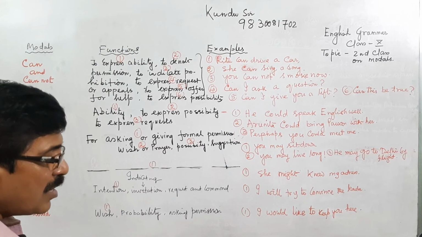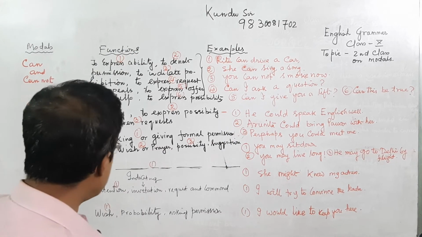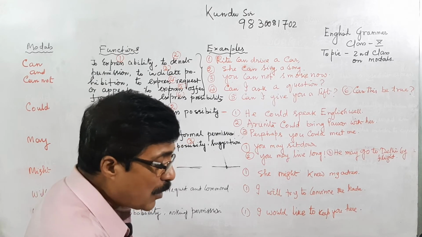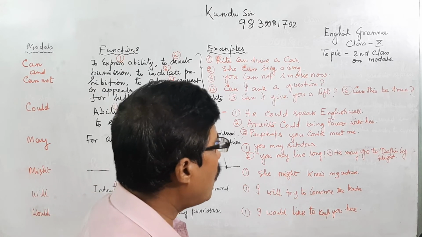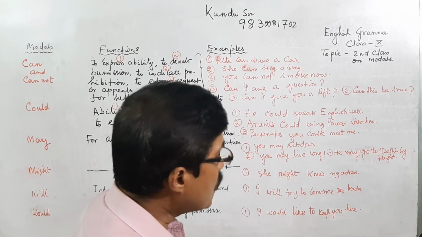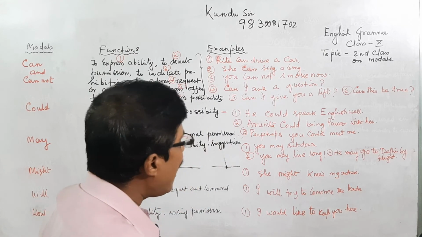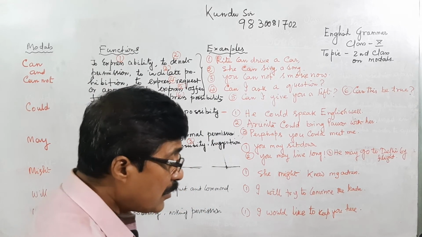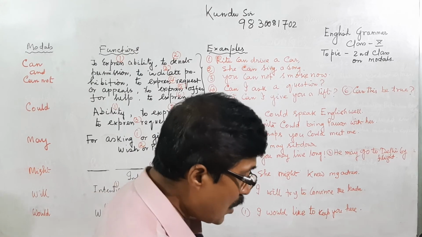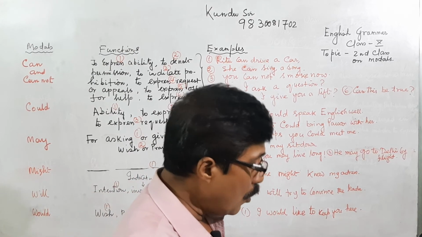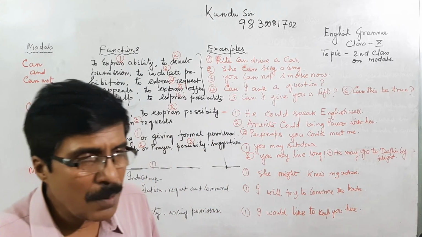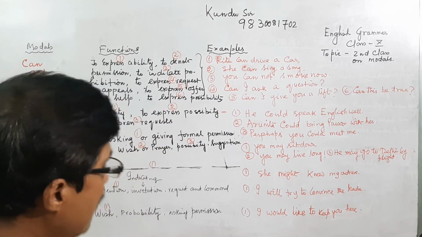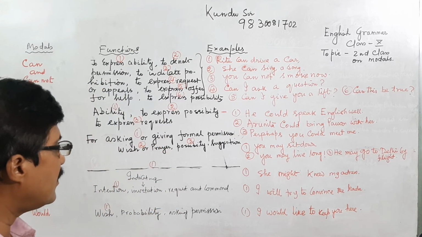Would is over. After would, there are more auxiliaries pending. In the next class I will explain. After would, shall and should, must, ought to, used to, need, dare are pending, and these five or six items will be discussed in the next class.